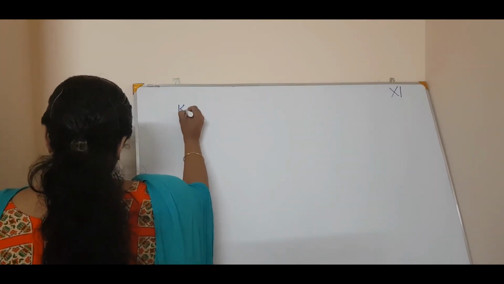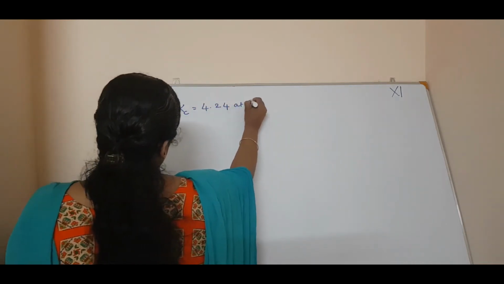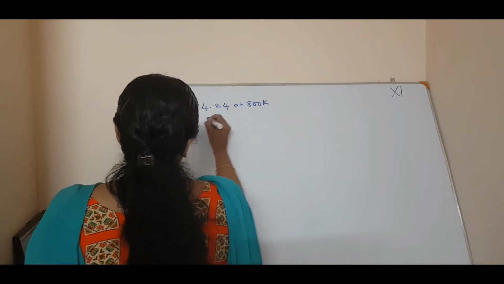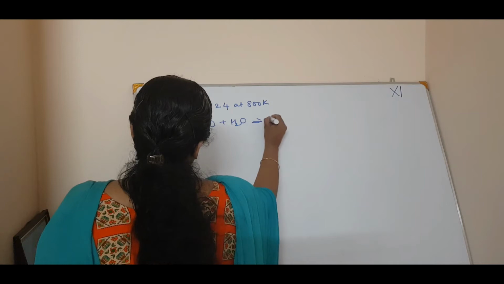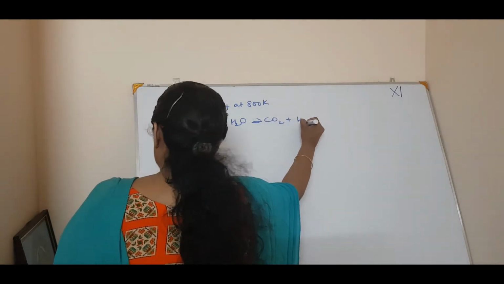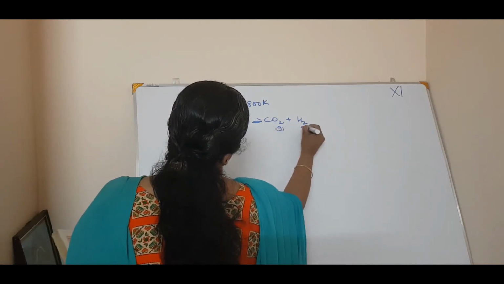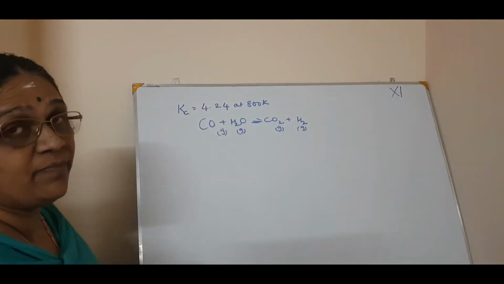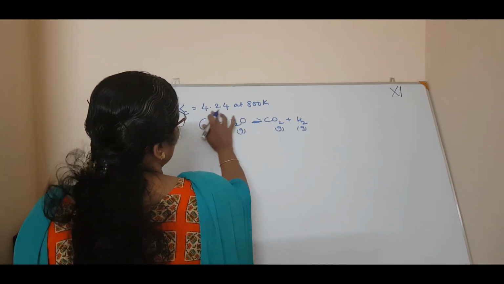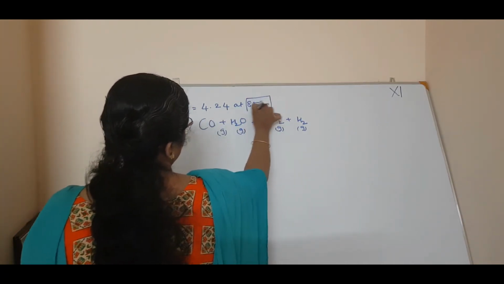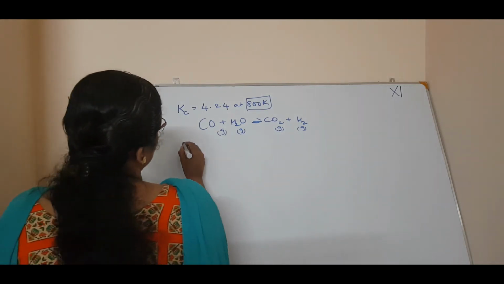The value of Kc is given as 4.24 at 800 Kelvin for the reaction carbon monoxide plus water gives carbon dioxide plus hydrogen. See, this is a homogeneous equilibrium they are giving, where Kc is given at a particular temperature. Correct?